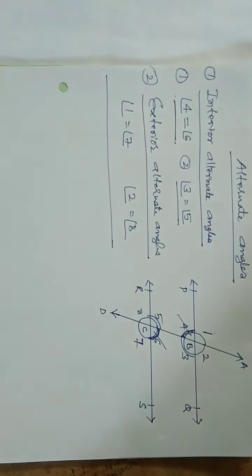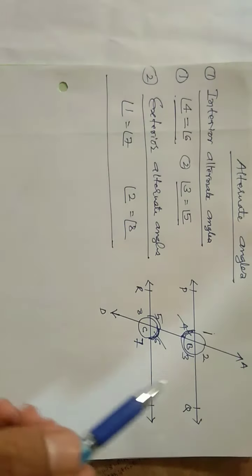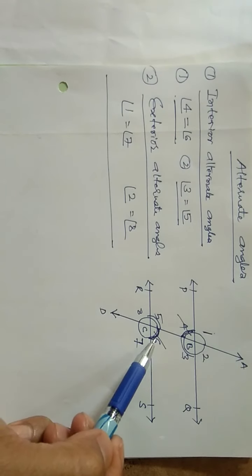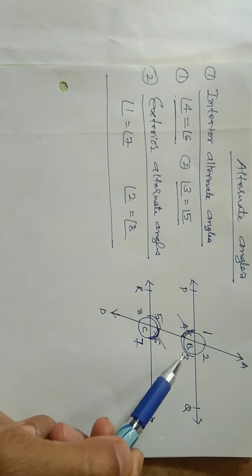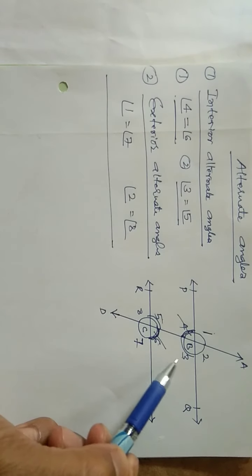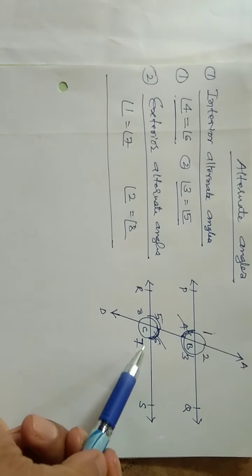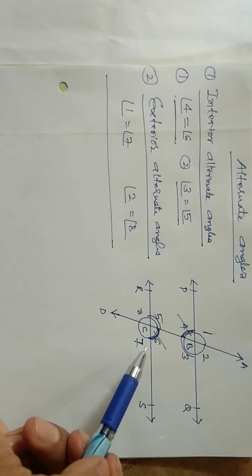It's very easy, dear students. So alternate angles 4 and 6, 3 and 5 are the interior alternate angles. 2 and 8, 1 and 7 are the exterior alternate angles.